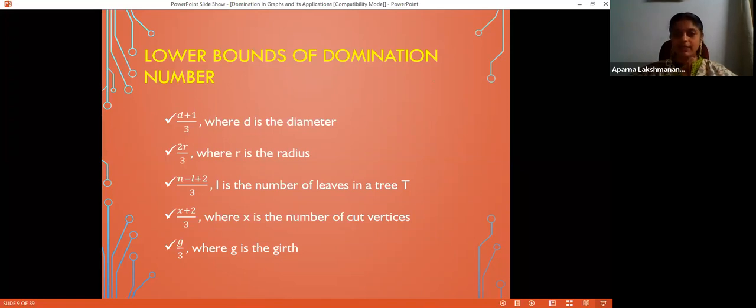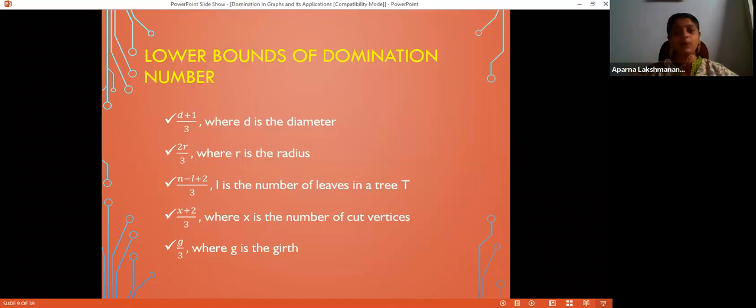How many vertices will be there? There will be d plus 1 vertices. And using the same argument that we applied for path on 9 vertices, we can say that the domination number of this diametral path of length d, which contains d plus 1 vertices, is at least (d plus 1) by 3. Since there are no shortcuts, we can be sure that to dominate the entire graph, this diametral path must be dominated by at least (d plus 1) by 3 vertices.